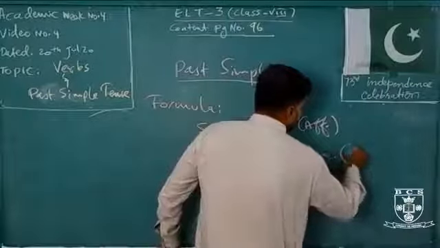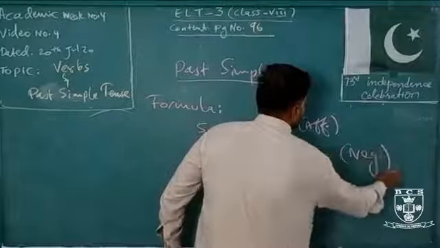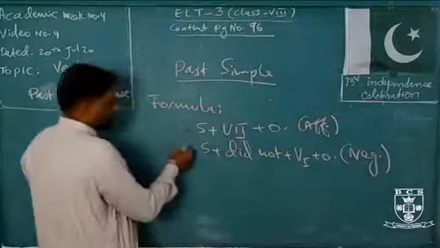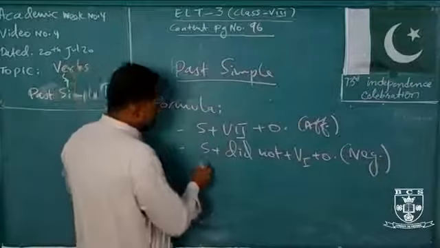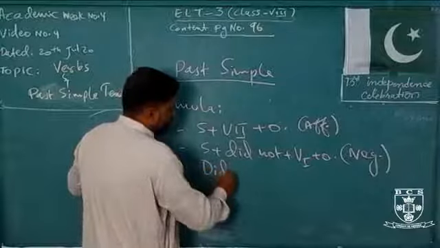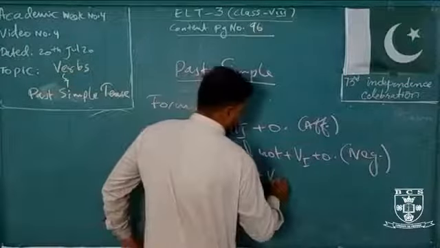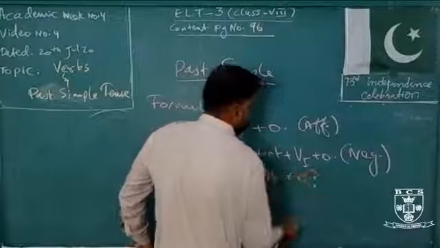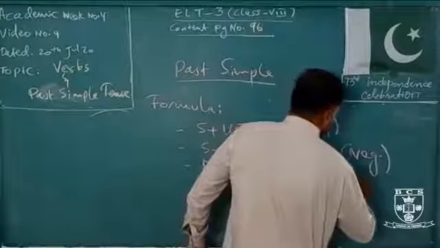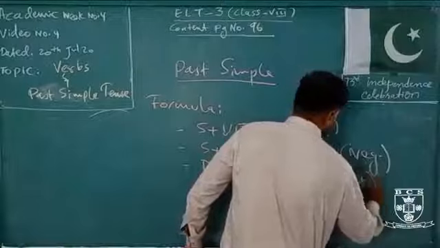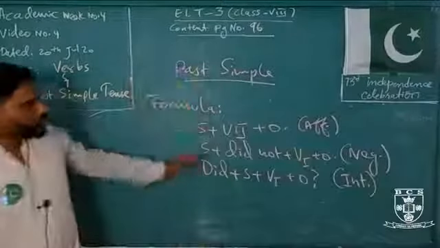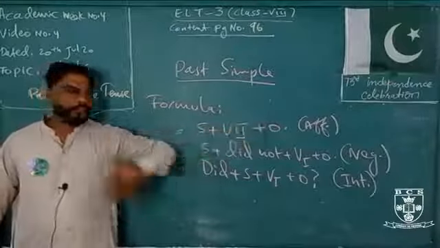This is called negative formula. Third is did plus subject plus first form plus object and question mark. That becomes the interrogative formula. So how are you going to put this formula into your sentence?